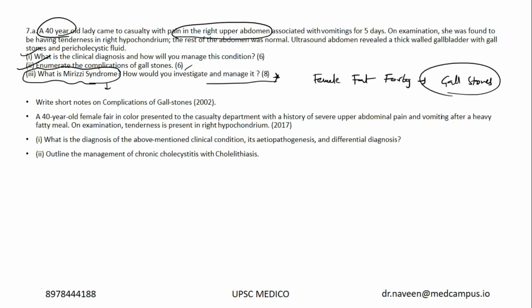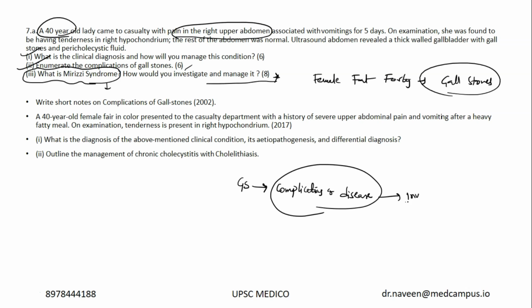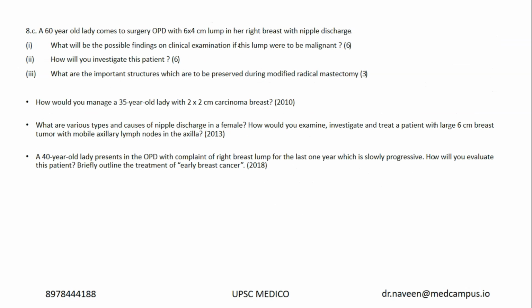So in the future, whenever we discuss something, we'll try to also give you how to manage a complication of a particular disease. For example, if there is a peptic ulcer, perforation is a complication of peptic ulcer. I should also tell you how peptic ulcer perforation is managed. So this kind of extension is very important from the general surgery point of view. So in general surgery, as we go forward, let's also try to learn the complications of the disease, not just the enumeration of the complications. Let's try to look at how we investigate and manage them, how you manage a complication of a particular general surgery related disease.